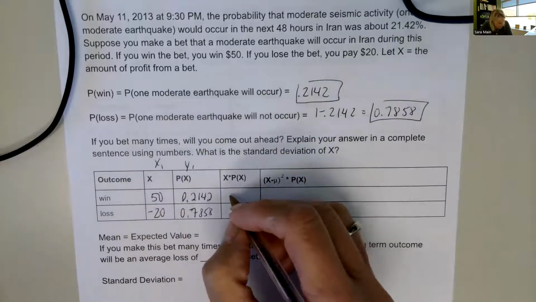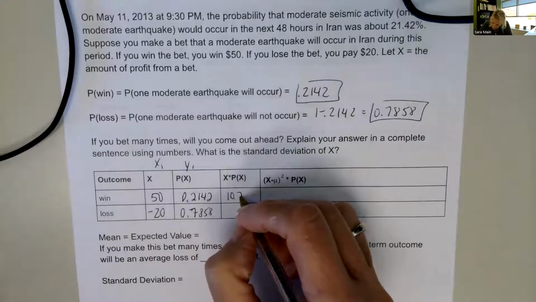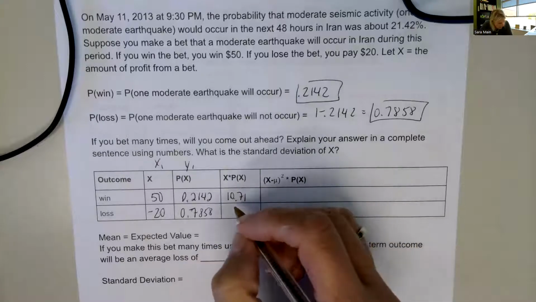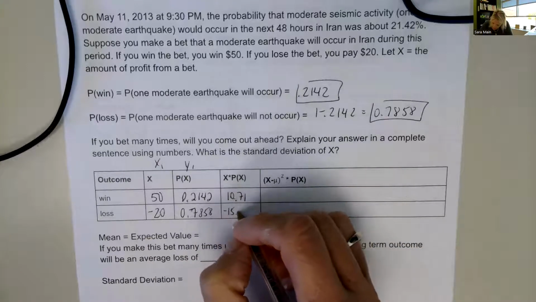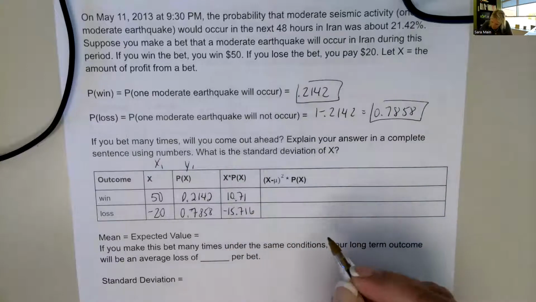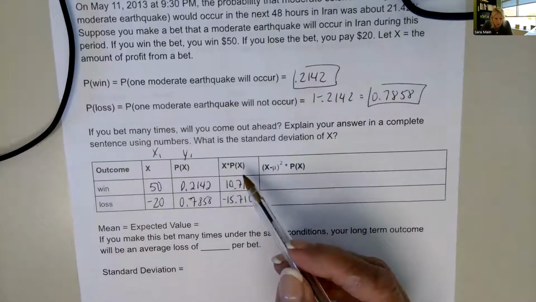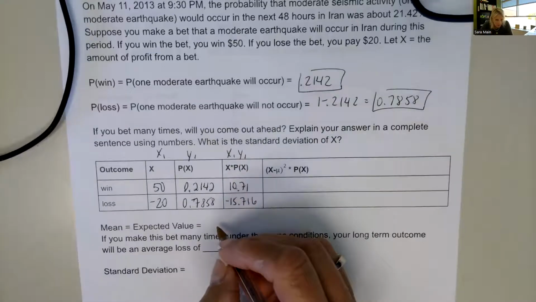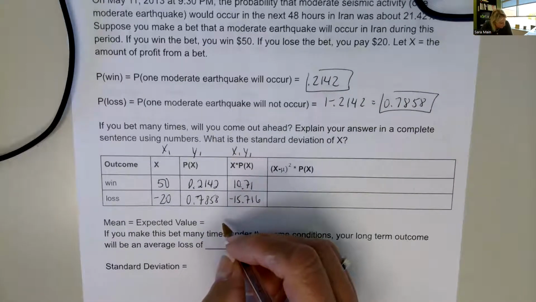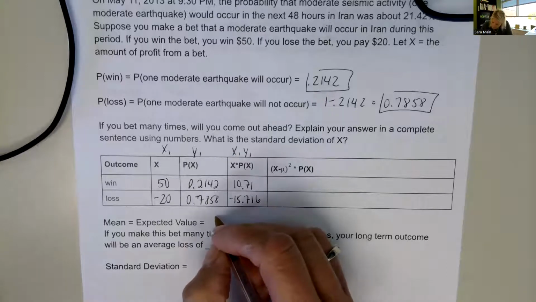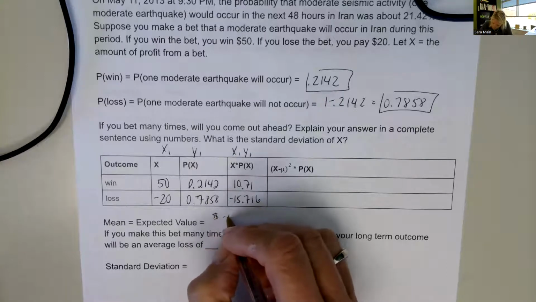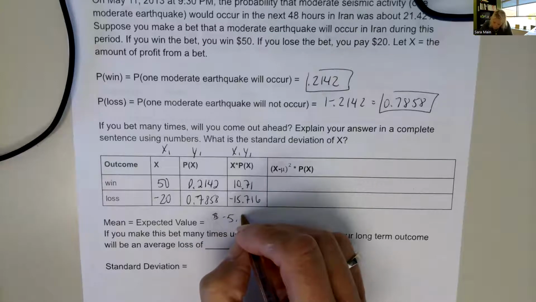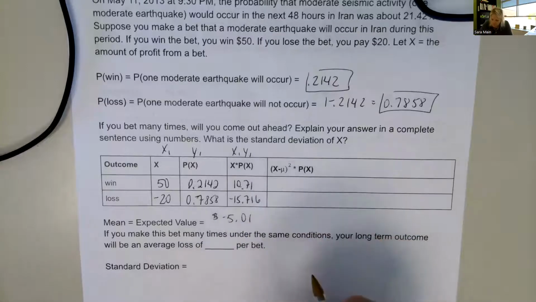When we multiply them, we get 10.71 and a negative 15.716. And so adding the product column of x1, y1 is our expected value. So on average, we would expect to lose about just over $5, $5.01.